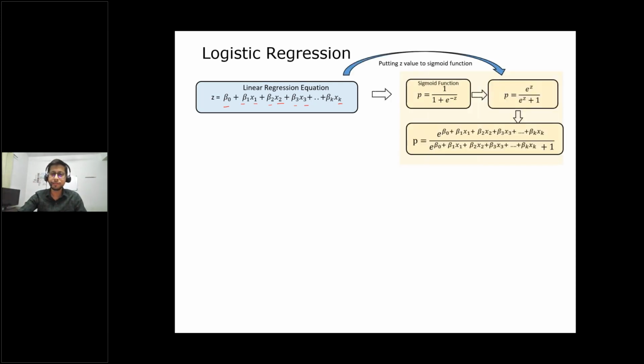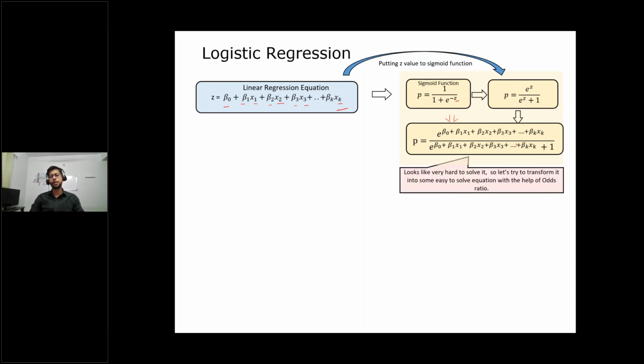Let's see. We talked about the sigmoid function. It is nothing but 1 upon 1 plus e to the power minus z, and for z we will put the linear regression value, whatever linear regression predicts. The moment we put the z value here, it becomes like this. This is simple mathematics, you need to solve it. Then it becomes e to the power z, over e to the power z plus 1. Correct? But don't you think this is a very difficult equation to solve? It looks like a very bulky, complex equation, right? So let's simplify it further.